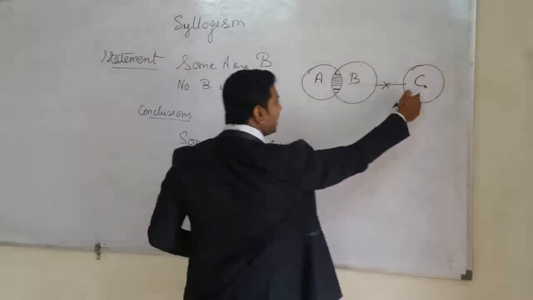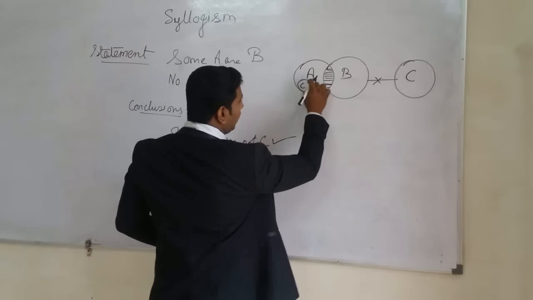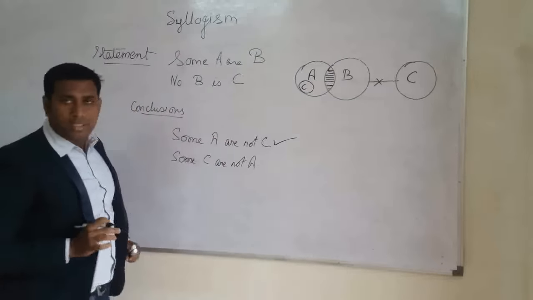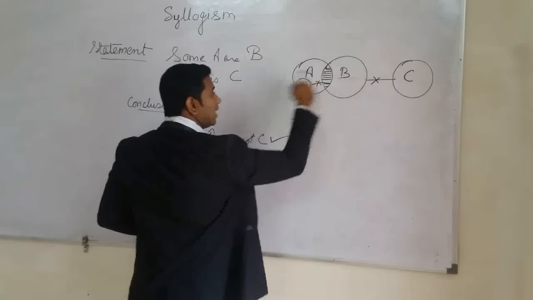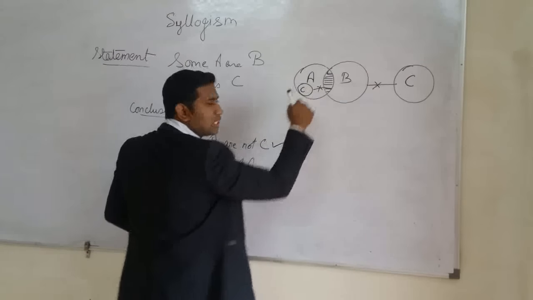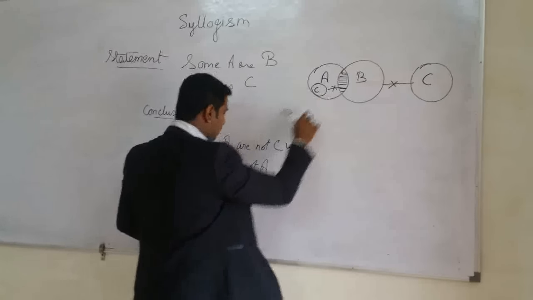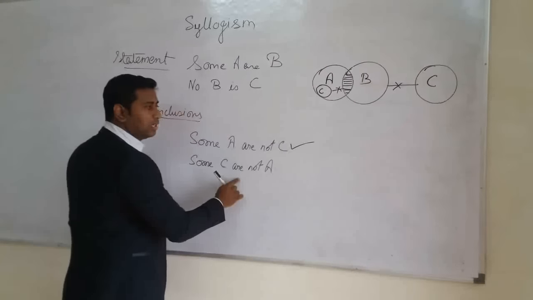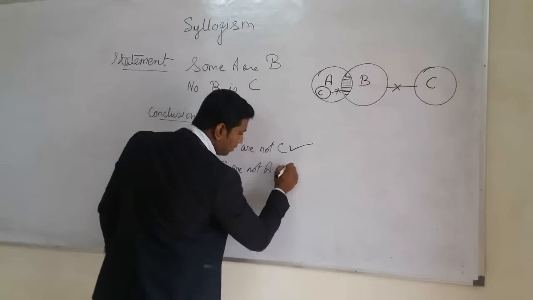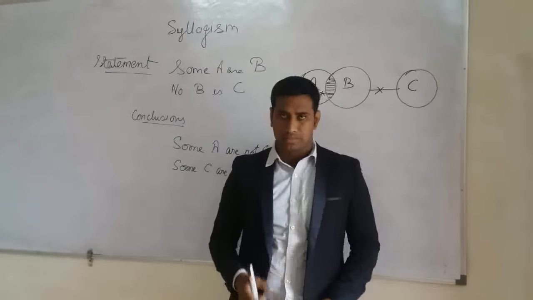Why? Because we can make C inside A also. In this way, can you say that some C are not A? No, you cannot say that. The statements are following: some A are B and no B is C. But this conclusion is not following. That's why the second conclusion cannot be correct. It is wrong. Okay, so now we will see our next question.